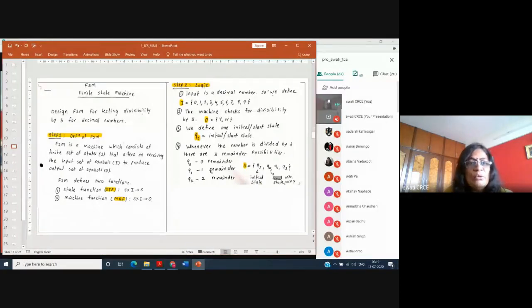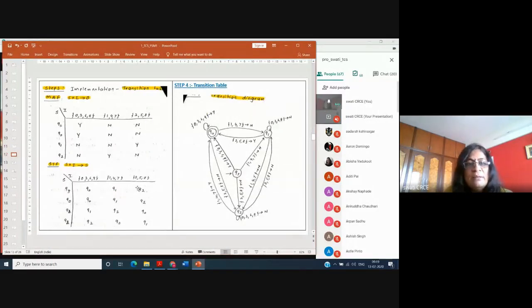The third step is that you need to show the implementation. In the implementation, you will show it with the help of a transition table, and then you will also draw the transition diagram. Both of these things are the same. If you interpret the transition table, it is a diagram, and if it is a diagram, you can represent it in the form of a table. Both show the same thing, that is, the implementation. So step 3 and step 4 are the transition table and transition diagram.